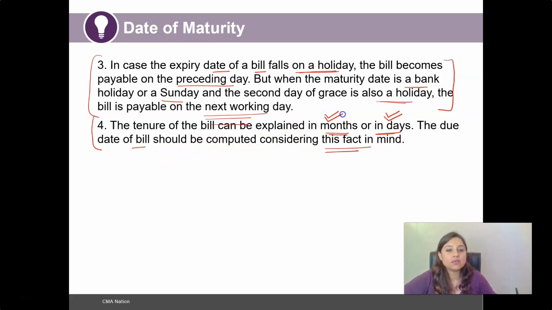So if we are mentioning 3 months, we will consider the tenure by the month cycle, and in case we are mentioning days, then we would compute the exact days while ascertaining the tenure of the bill or the due date of maturity.